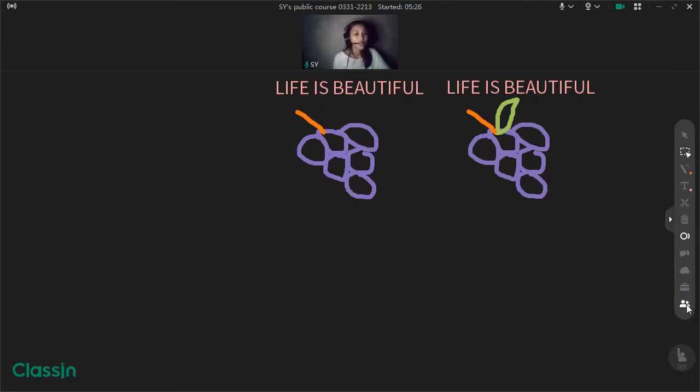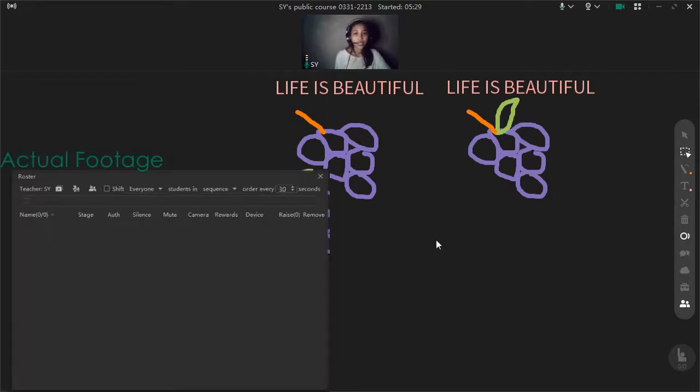The roster. Here I can see the attendance of my students, the status of their internet connection. Are they muted or not? Did they turn off their camera? How many rewards did they have? What type of device are they using? For example, they're using phones or PC.